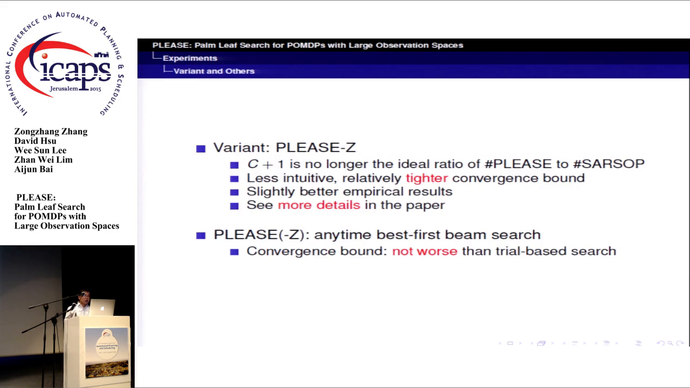In our work, we also proposed a variant of PLACE called PLACE-Z. In PLACE-Z, C+1 is no longer the ideal ratio of bound PLACE to bound SARSOP. Compared with the original, PLACE-Z is less intuitive, but has a relatively tighter convergence bound. Empirically, PLACE-Z has slightly better results. Essentially, POMDP search can be viewed as a kind of complete best-first search in POMDPs. Theoretically, PLACE's conservative bound of finding an epsilon optimal policy is not worse than the original trial-based algorithm.